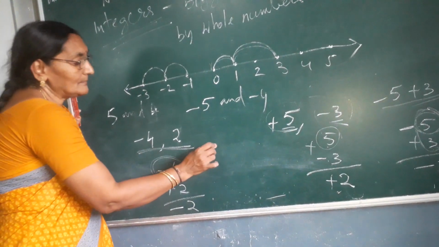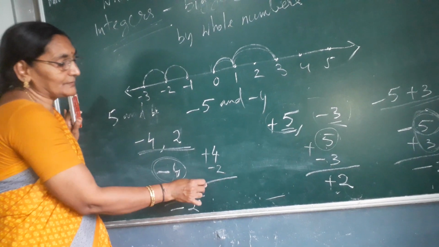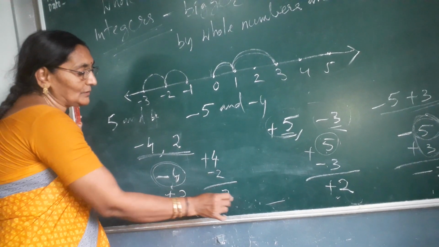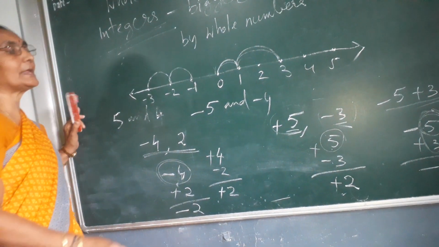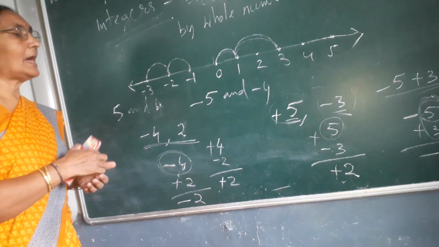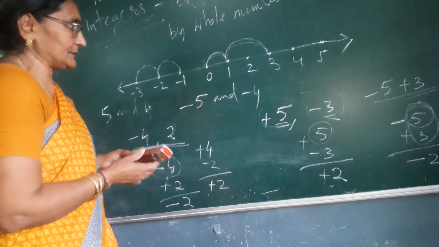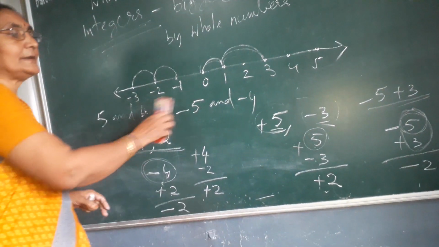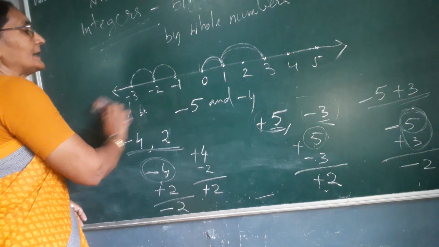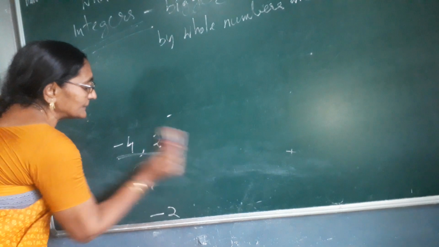If the bigger number is positive and the smaller number is negative, what will come? It is positive will come. Understand now? This is the property of this. Now I will tell you the properties of integers. These are the addition and subtraction of integers. Then I am coming to the next point, that is properties of integers.